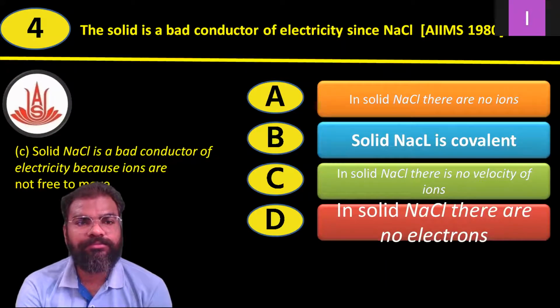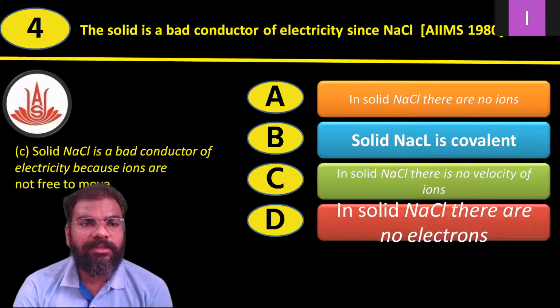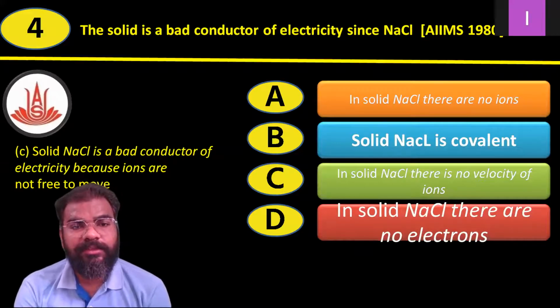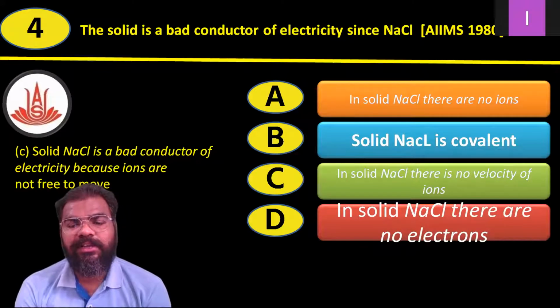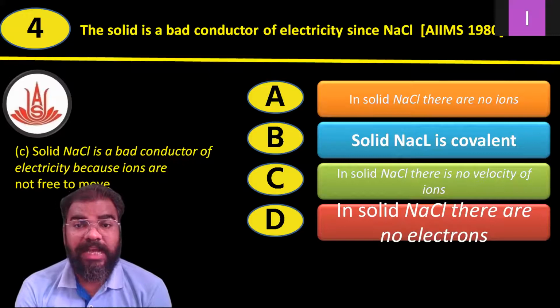Question number 4: solid NaCl is a bad conductor of electricity since NaCl. AIIMS 1980 they have asked this question. There are 4 options they have given. Option A, in solid NaCl there are no ions; ions are not available in solid NaCl.